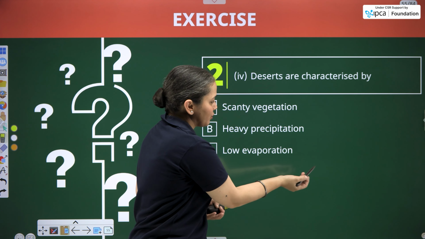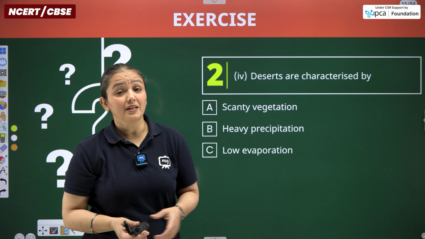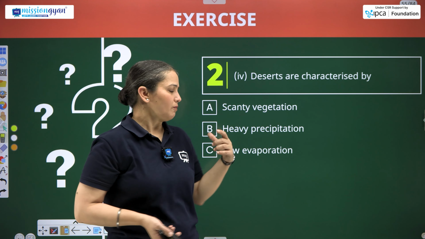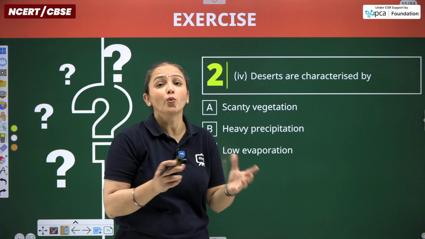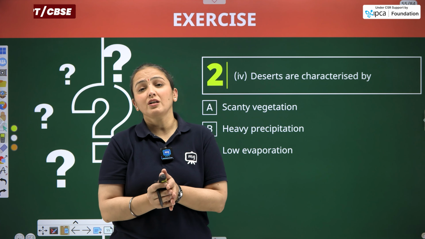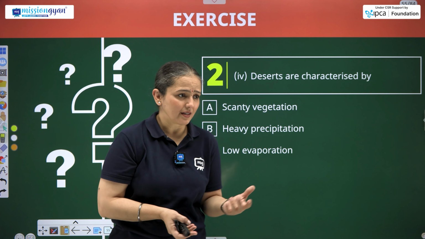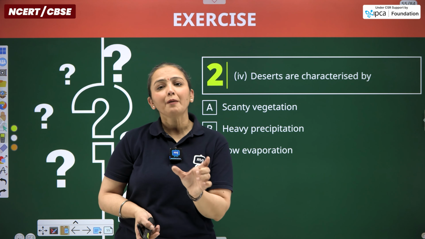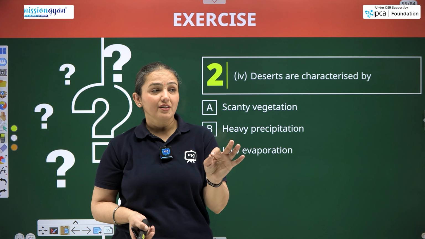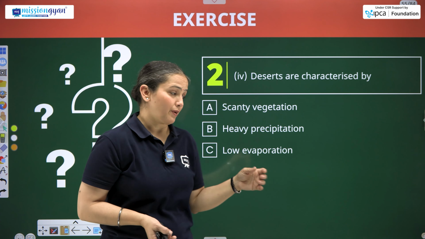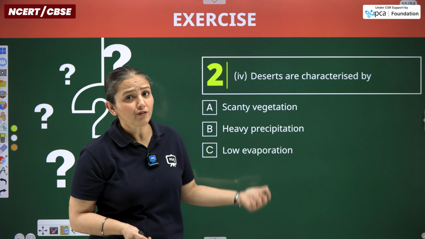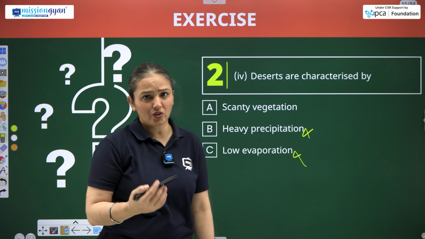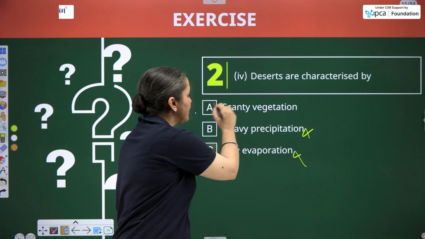Low evaporation, of course, it can be there, but it doesn't completely define the term desert. Because if the water is nowhere or the water is present in shortage, scarcity, of course, the evaporation will be less. But this is not the apt character to justify the statement that deserts are characterized by just the rate of low evaporation. No. Heavy precipitation, not at all. It's a dry region, so our answer is scanty.